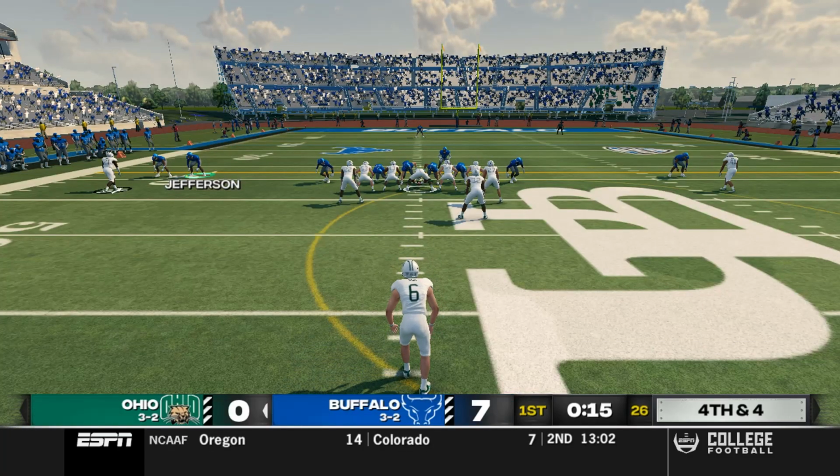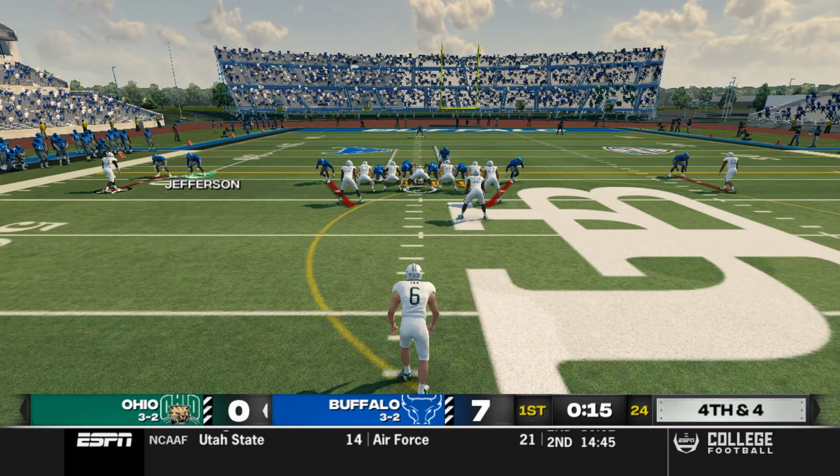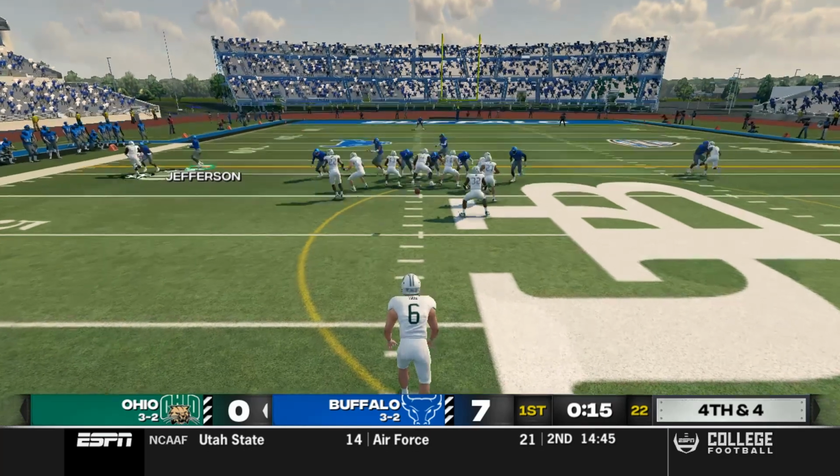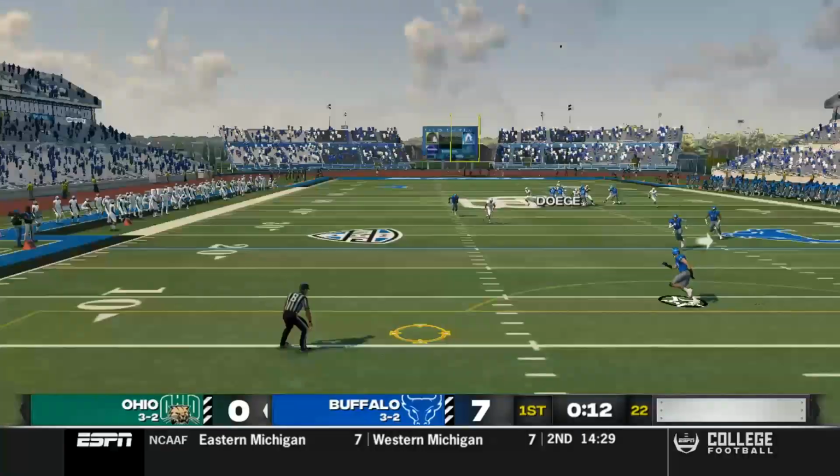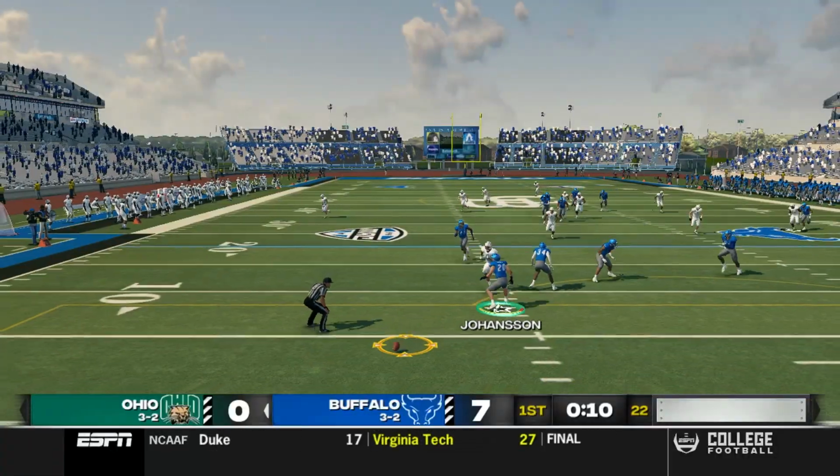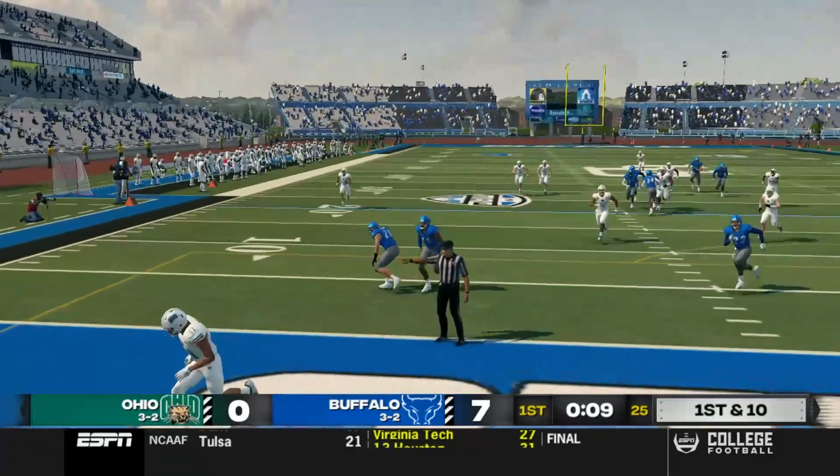And the Bobcats are lining up to punt it away on 4th and 4. That is shocking. I think the Bulls should be ready for a fake, but it doesn't happen. It's a punt. Likely going to be a touchback, and it is. Bulls take it at 20.